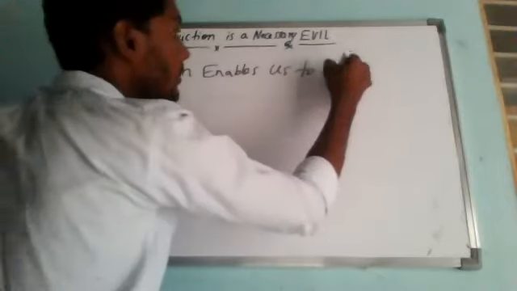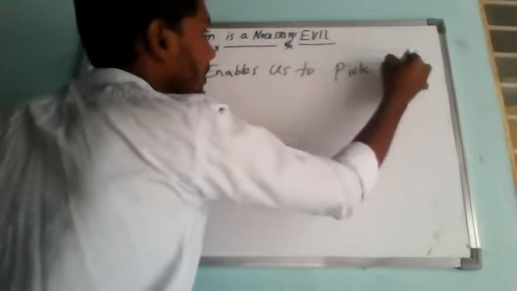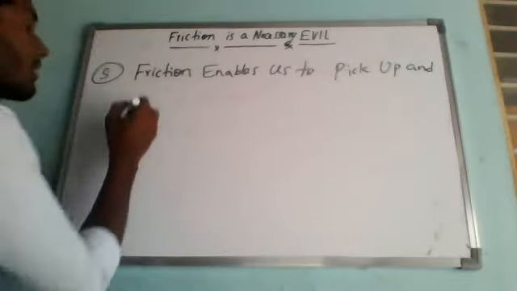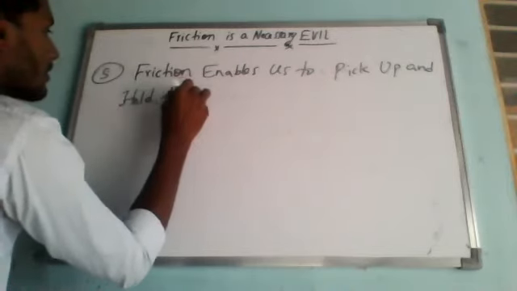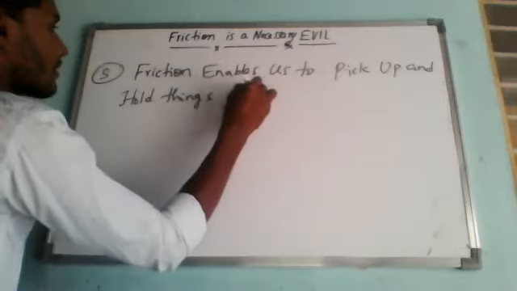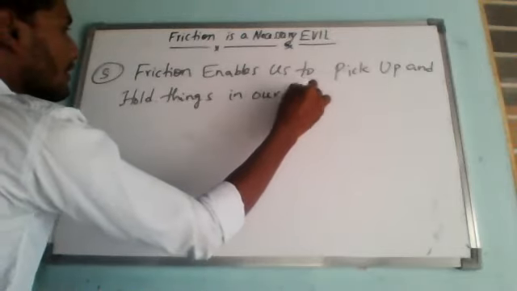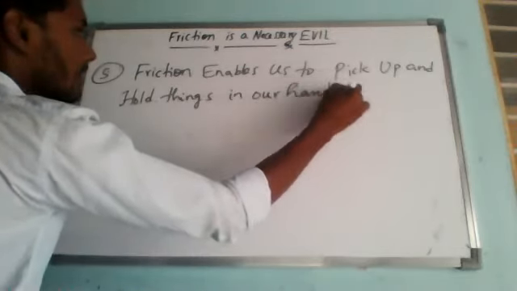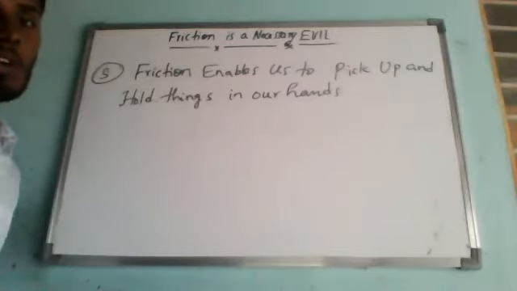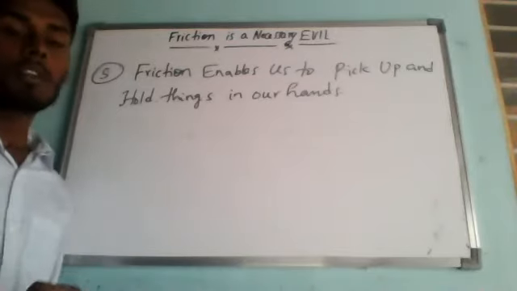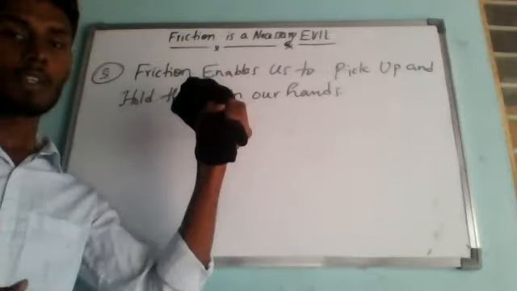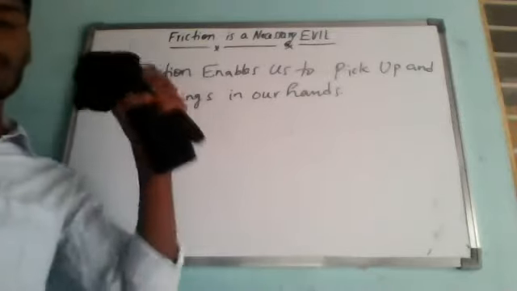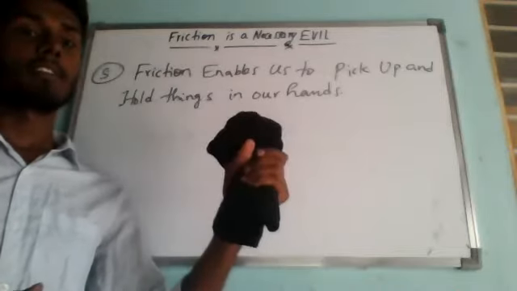Now we are able to pick up this duster or marker and hold it in our hands due to friction between the duster and my hands.